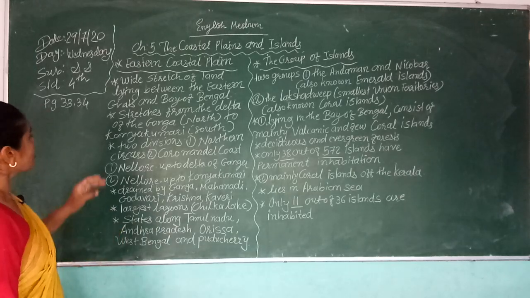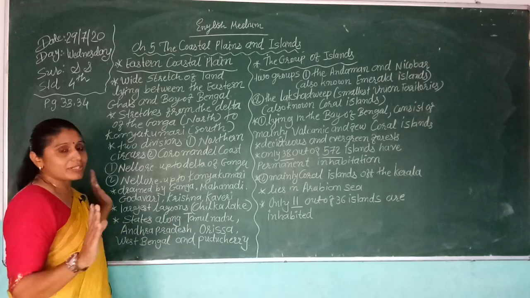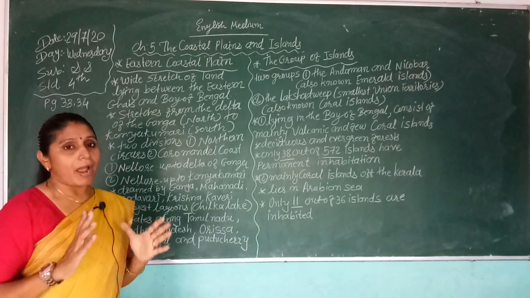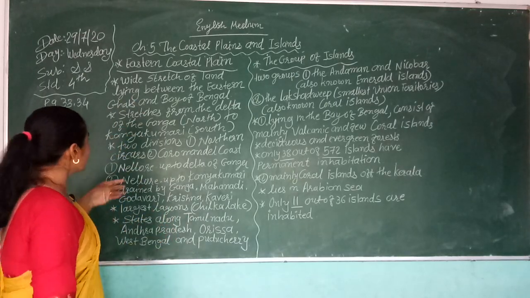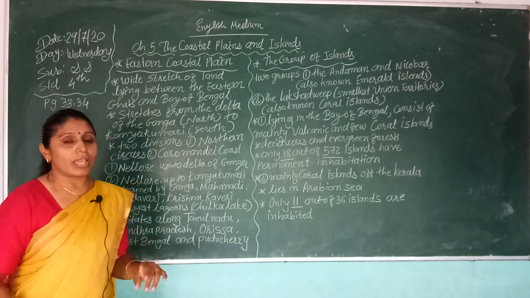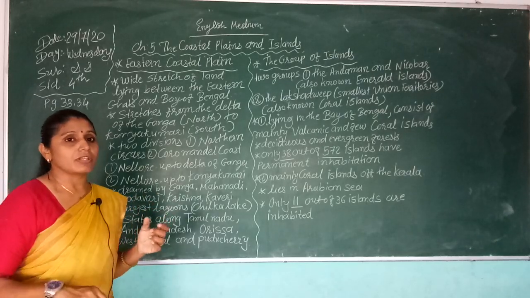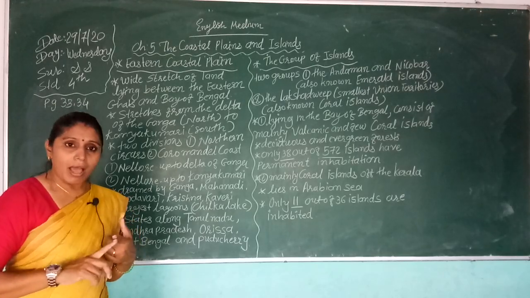And there is also a division. We already learned that the western coastal plain has three parts: the Konkan, Canara, and the Malabar.